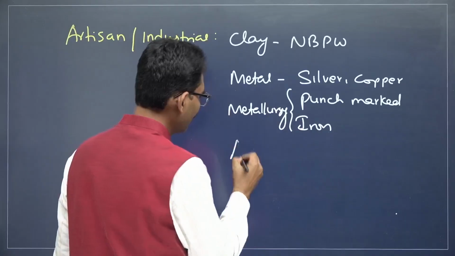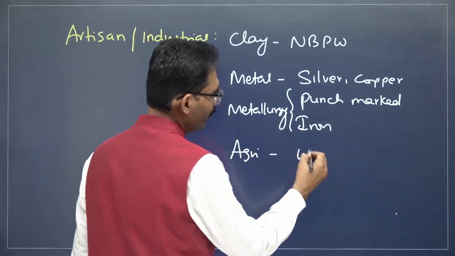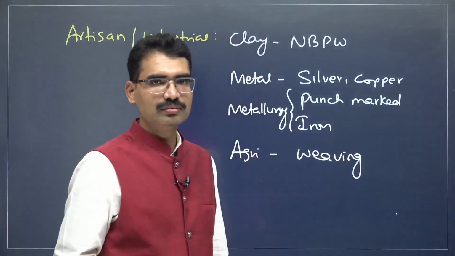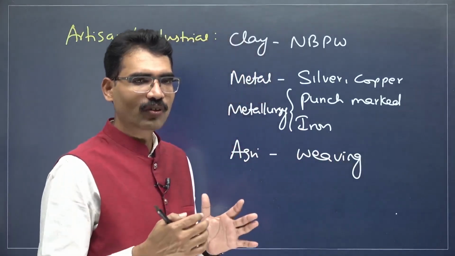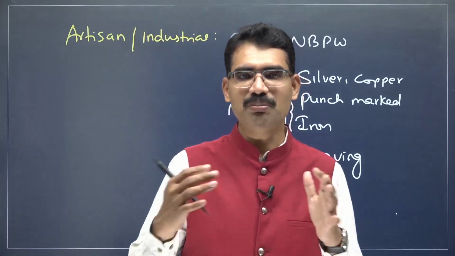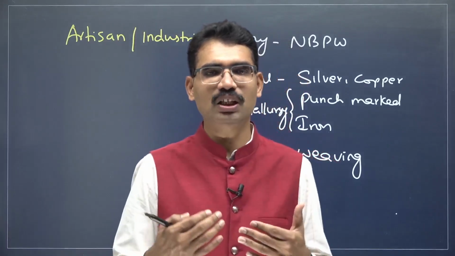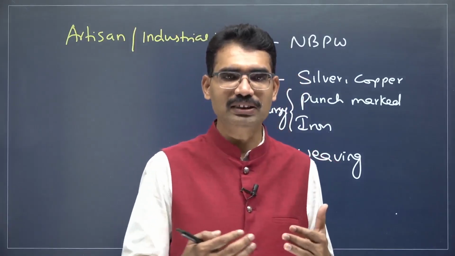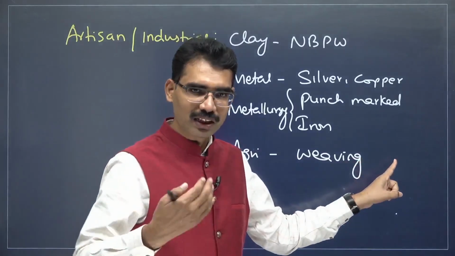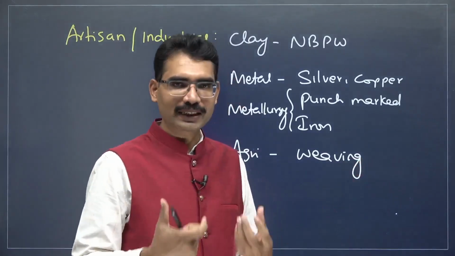What about agriculture based weaving? Various types of textiles. Varanasi is one of the important centers of textile manufacturing. For Buddhist monks, the orange color robes were manufactured in the Varanasi region. Weaving is one of the important practices.